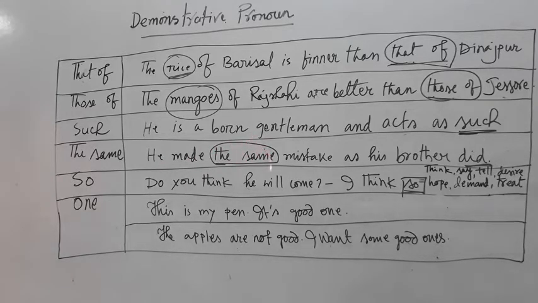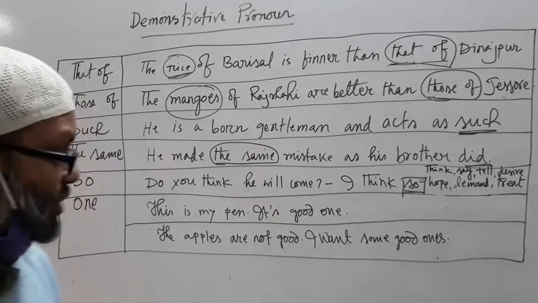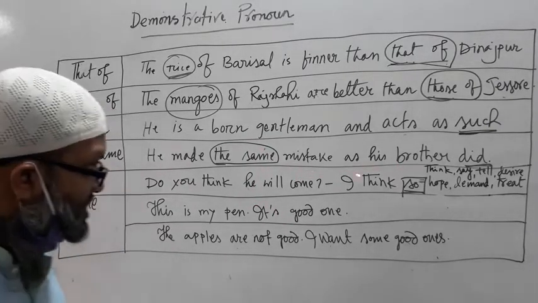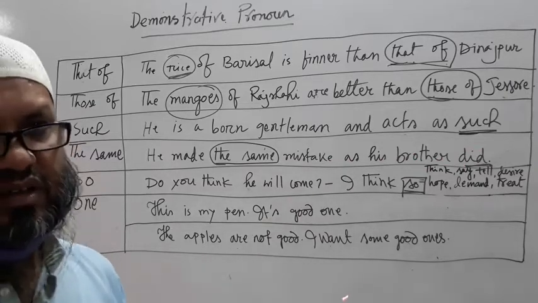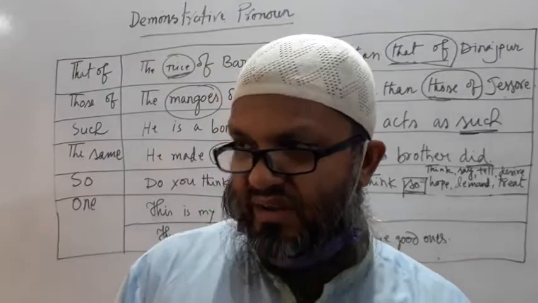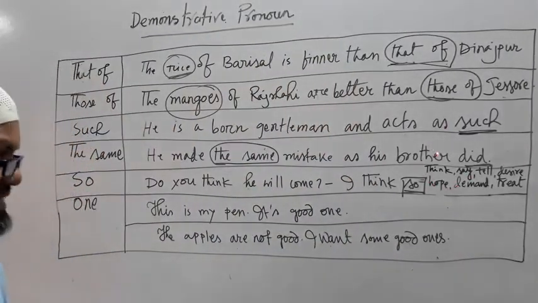So whenever we use "the same", you need not write the same thing down again and again. Rather, you can use it in place of that thing or that matter or noun clause. He made the same mistake as his brother did. What his brother did, the mistake his brother did, exactly the same mistake he made. That's why "the same" is used here.